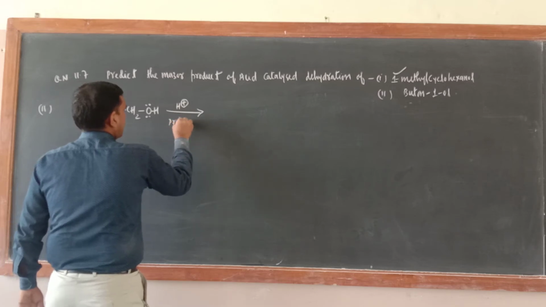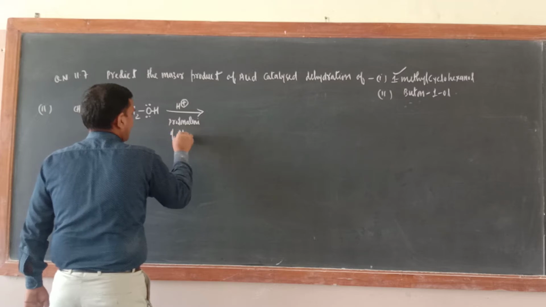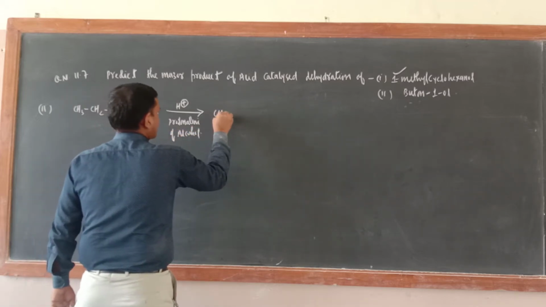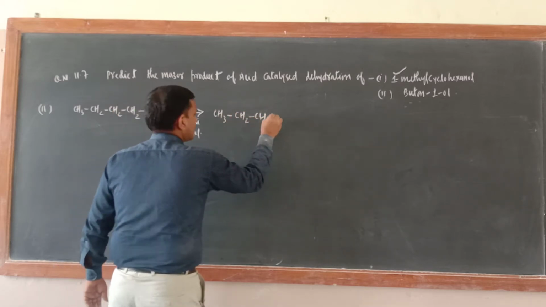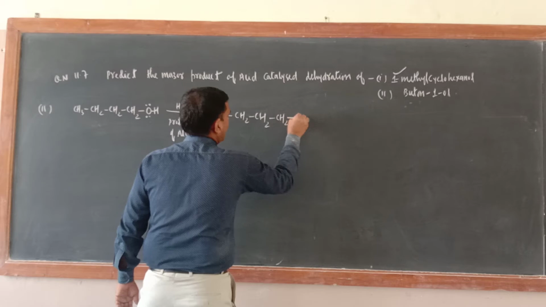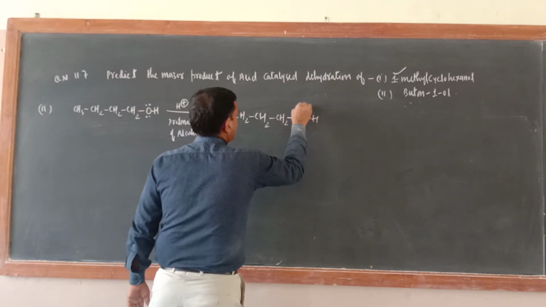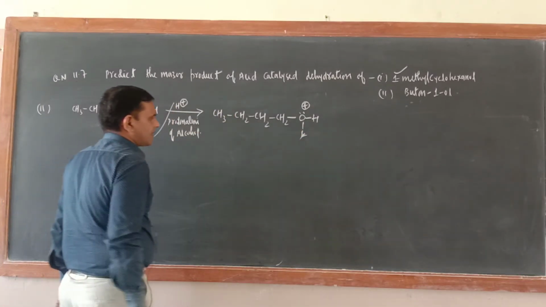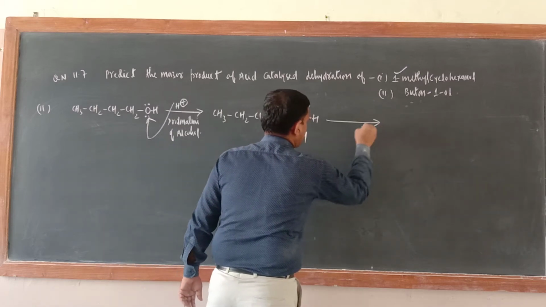Protonation of alcohol. Okay, so here what is the product? Just see, CH3, CH2, CH2, CH2, and here O, here H, and here positive sign, and this proton will be attached here, H. Okay, now what is the second step?